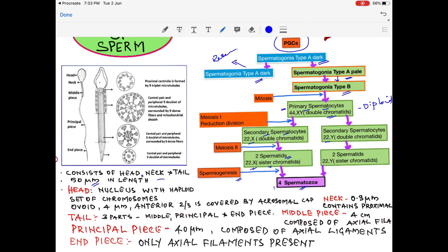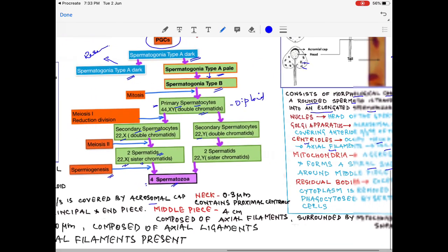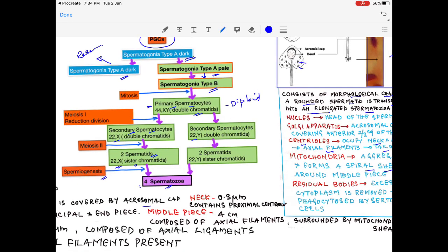having a haploid set of chromosomes. It is ovoid in shape, about 4 microns in length. The anterior two-thirds of it is covered by the acrosomal cap. The neck is about 0.3 microns. It contains the proximal centriole.